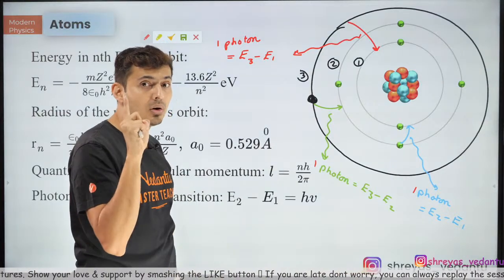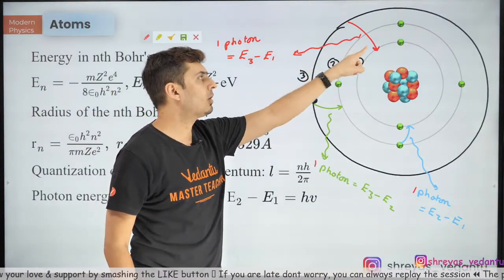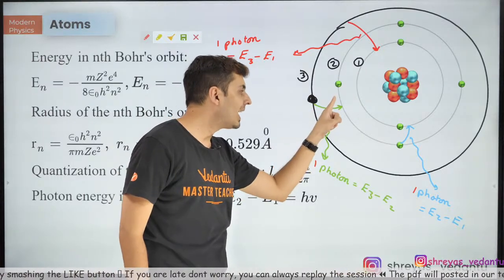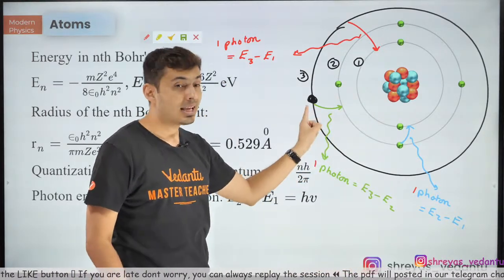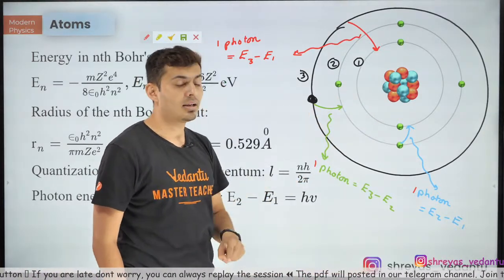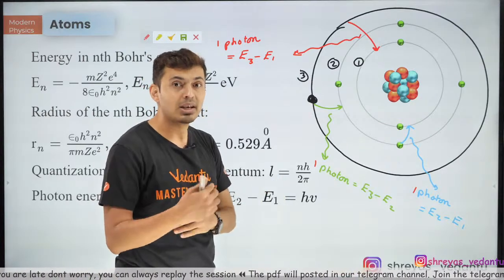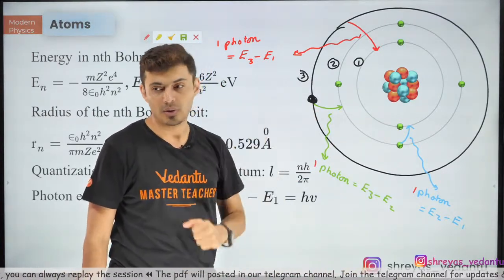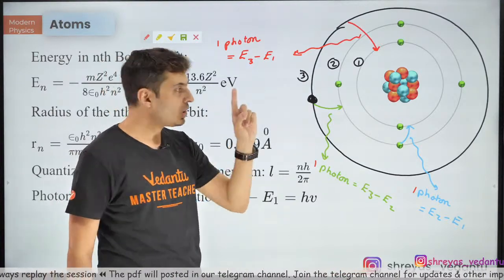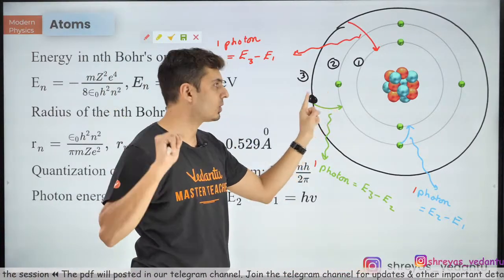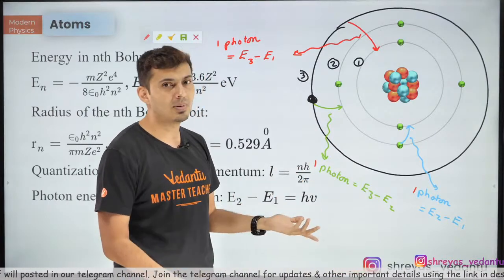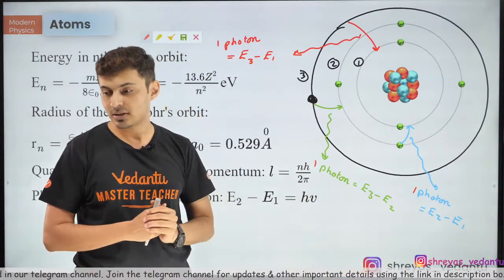But if the electron decides, no, I'm not going to jump directly, I'm going to jump first to 2 and then from 2 to 1, if it makes intermediate jumps or takes stops, then the number of photons emitted will be more. I hope this is clear. So if it first jumps from 3 to 2, 1 photon. If it then jumps from 2 to 1, then 1 more photon. So totally 2 photons will be emitted in that case. That's how it is. Why?